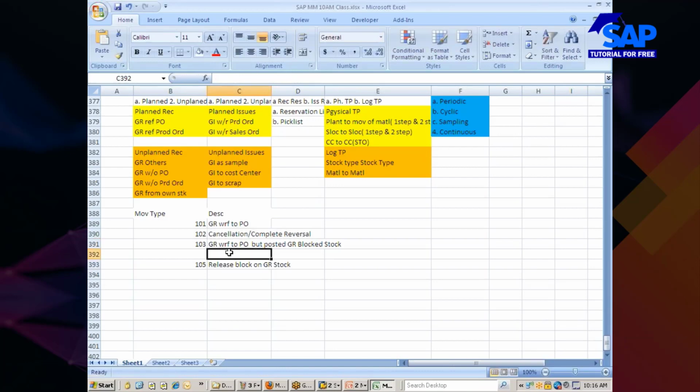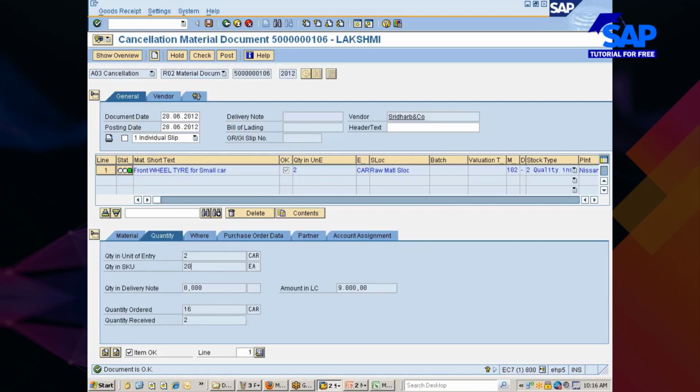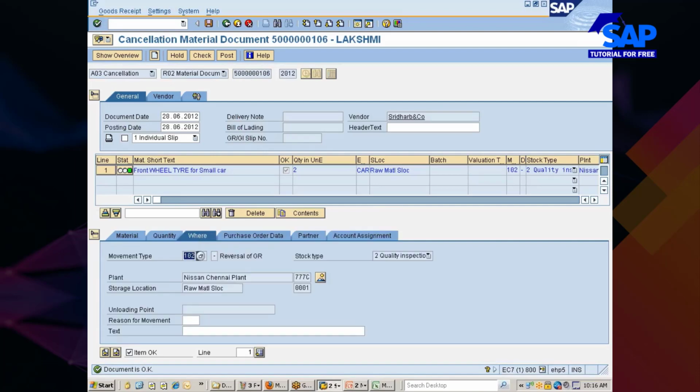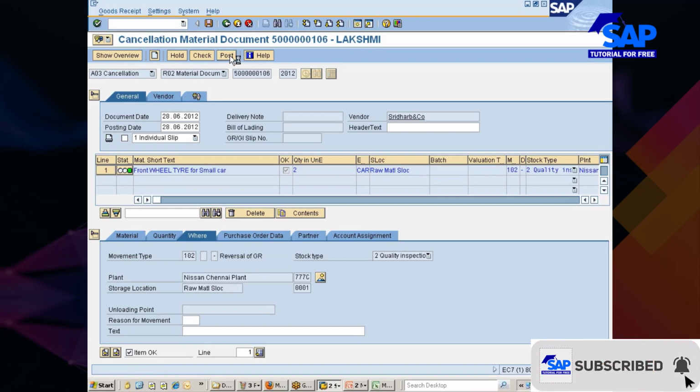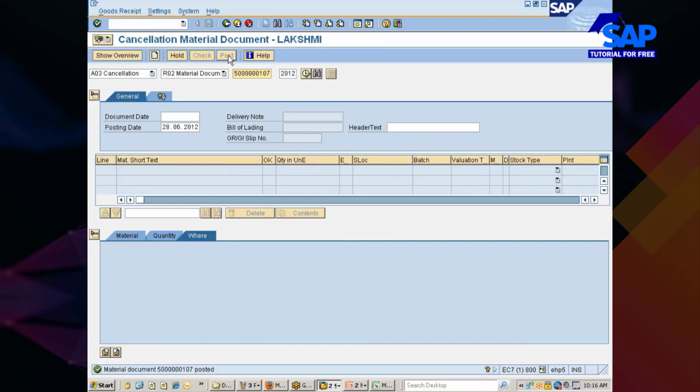Okay. Next, 103 you have done it. Now you could see here I have taken 20, isn't it? Quantity 20 each of front wheel tires with reference to material document so and so. For this, the movement type is 101. Now I am reversing this one. Therefore, the movement type is 102. I would just go and post it. Therefore the quantity 20 will be again reduced. Now you see it got posted back.